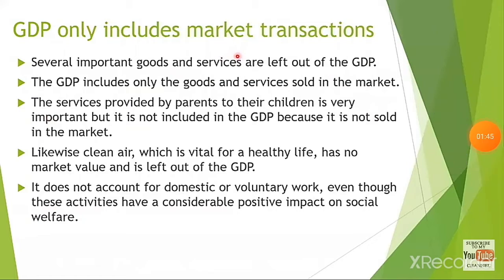So the things which you buy in the market are the only ones included in the GDP. The services provided by parents to their children are very important and valuable, but they are not included in the GDP because they are not sold in the market.